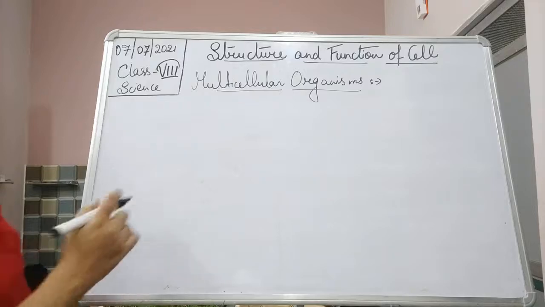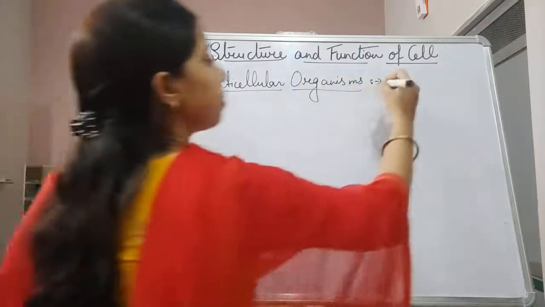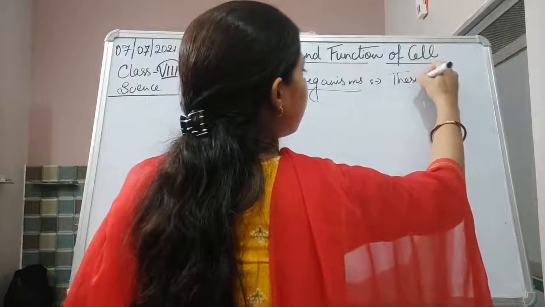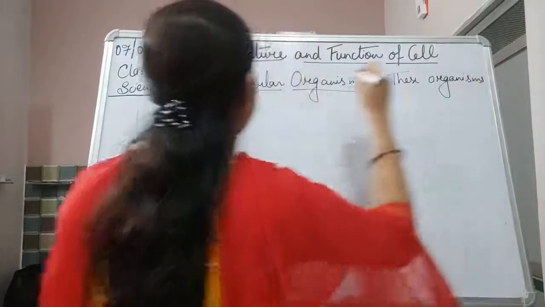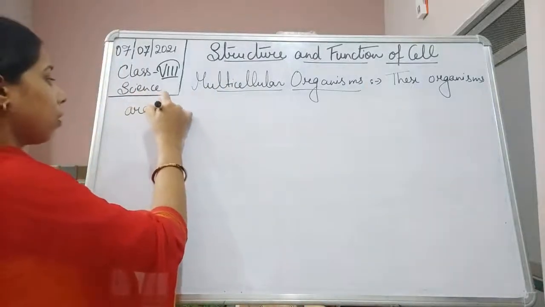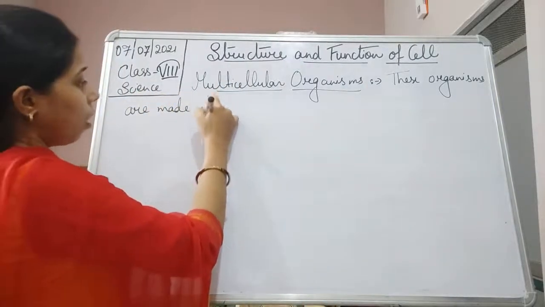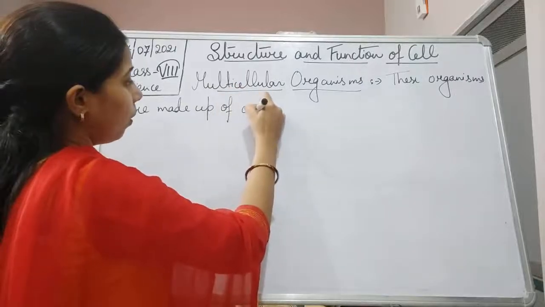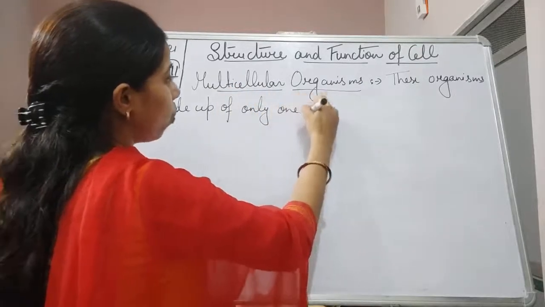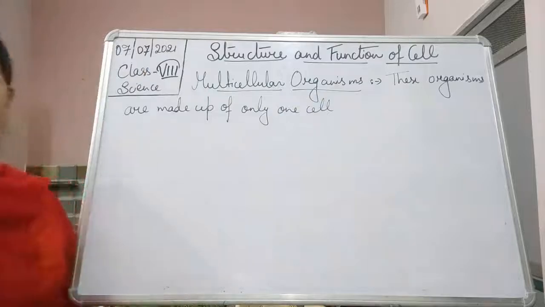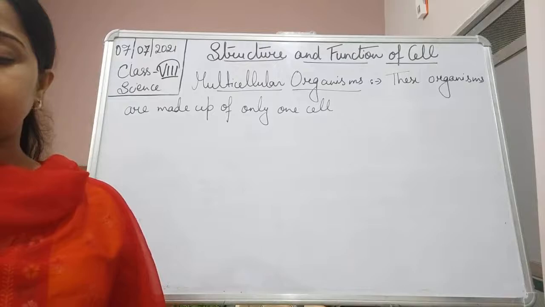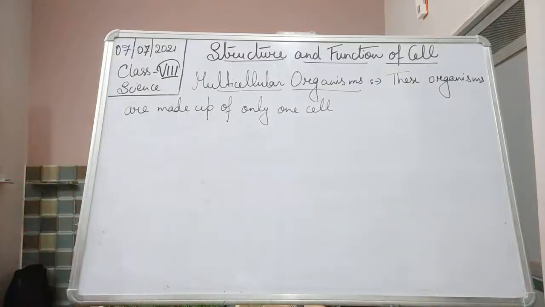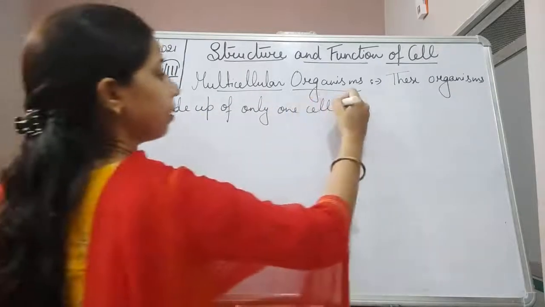So we can write here that these are multicellular.